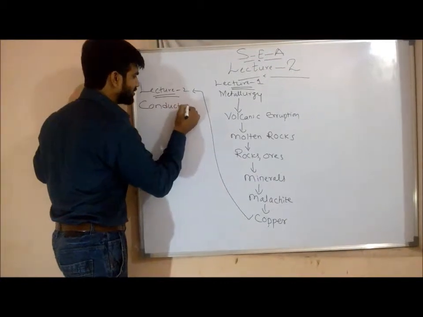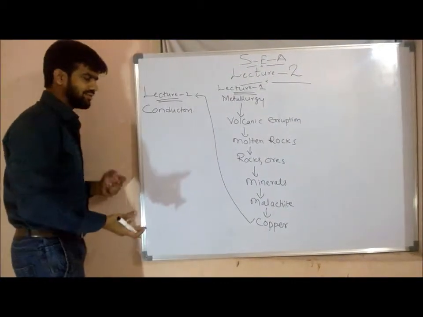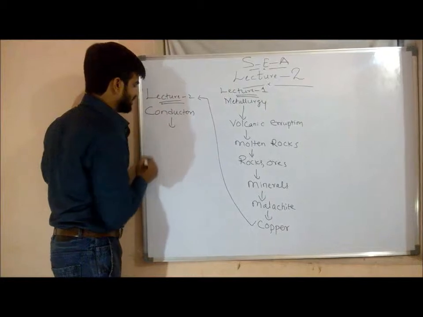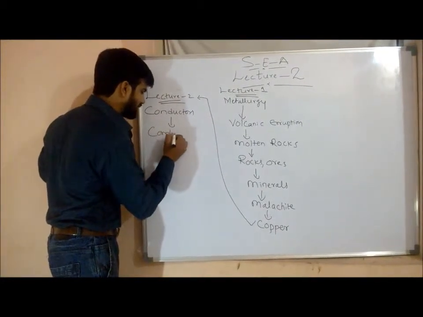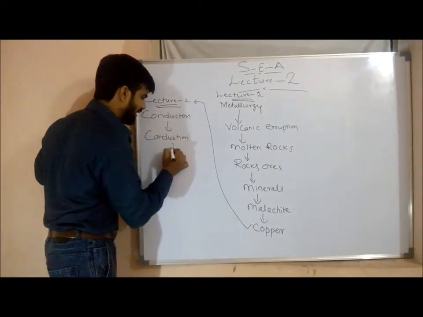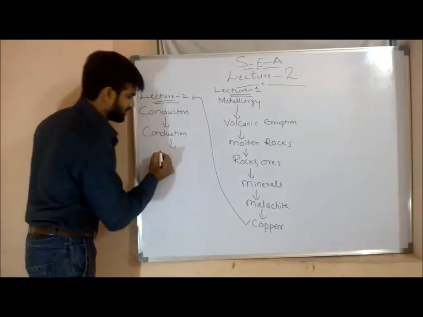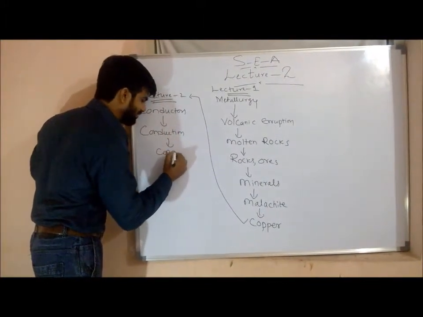That is nothing but the copper wire, which I have taken as an example. Conductors lead to conduction. How did conduction take place? Via atoms. From where is the atom coming? The copper atom we have taken as an example.